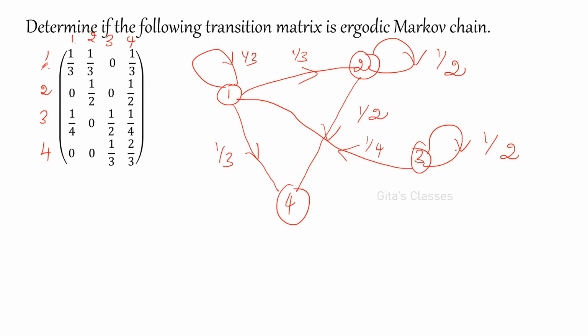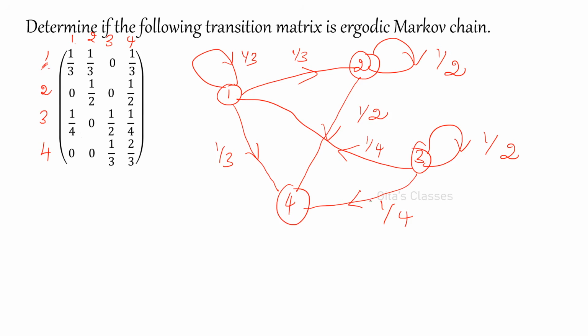That means what? 3 to 3 means remaining in the same state. At time n-1 it is in state 3, and at the next state also it is remaining in the same state. It is not moving to the other state. That is the meaning. 1 by 2. From 3 to 4, yes, 1 by 4.